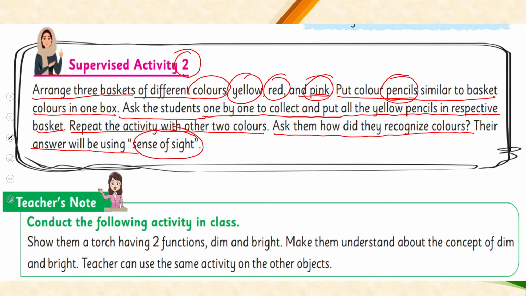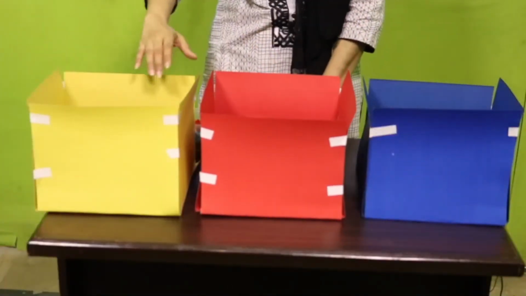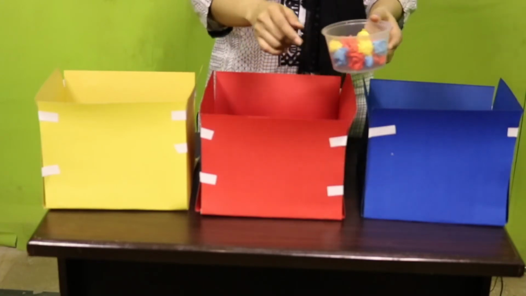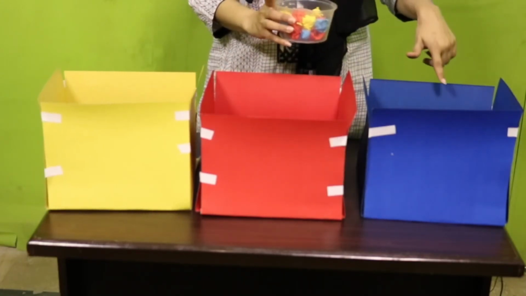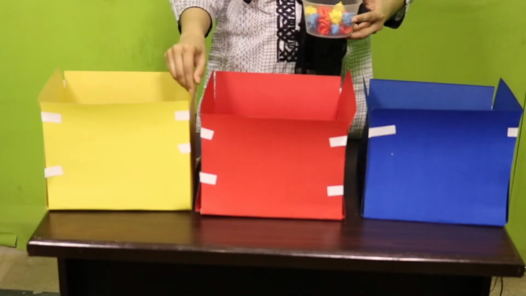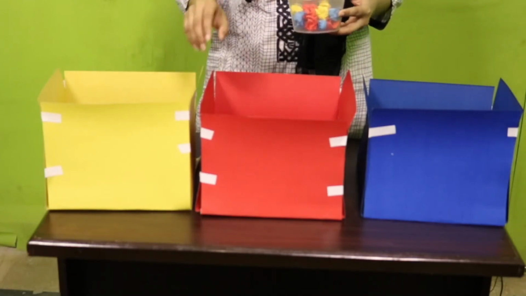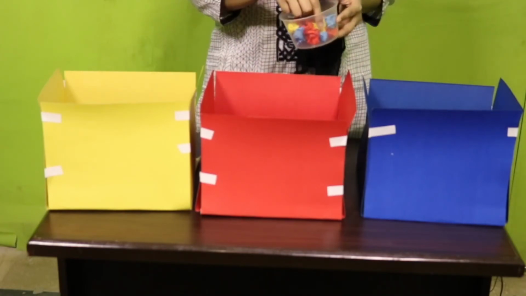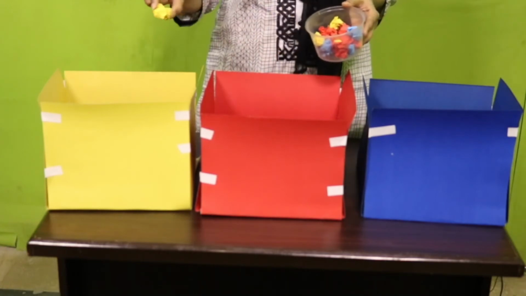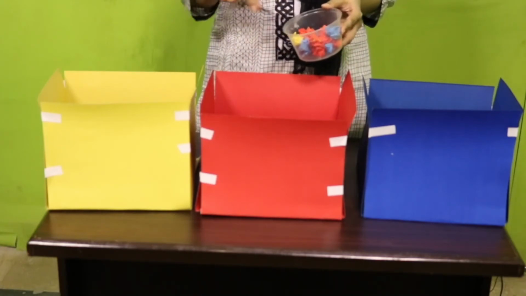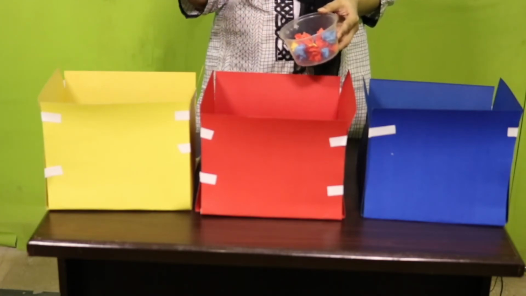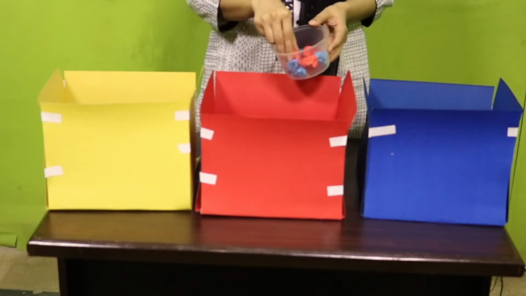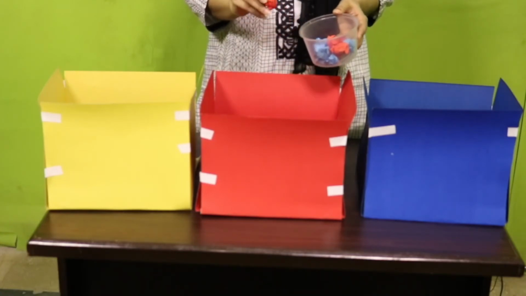So my dear students, here you can see that I have 3 paper baskets and these are the paper balls. Now, where is the yellow basket? This is the yellow basket. Here I will put all the yellow balls in the yellow paper basket. So, yellow ball number 1 goes into the yellow basket. All the yellow paper balls will go into the yellow basket. Next, where is the red basket? Now I will put all the red balls in the red basket.